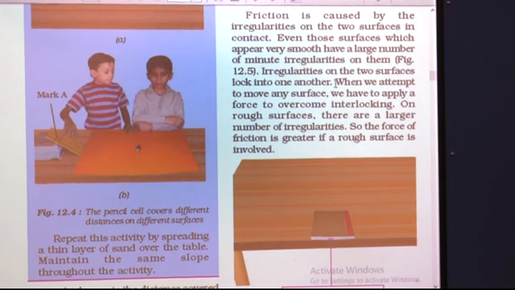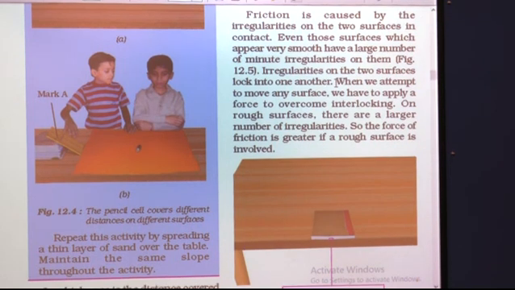Okay, so frictional force always acts between two surfaces, and there are irregularities on both the surfaces. Even if the surface looks smooth, it still has irregularities. So, when the force of friction comes into action, these irregularities get locked into one another. When we attempt to move any surface, we have to apply a force to overcome interlocking. On rough surfaces, there are a large number of irregularities. So, the force of friction is greater if a rough surface is involved.